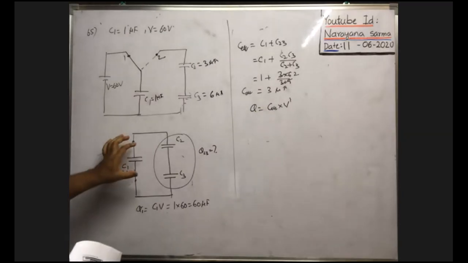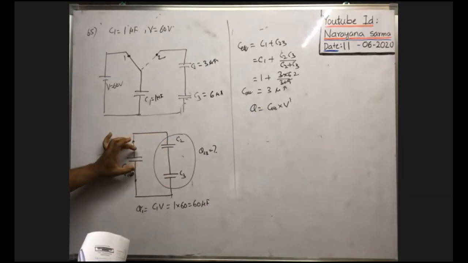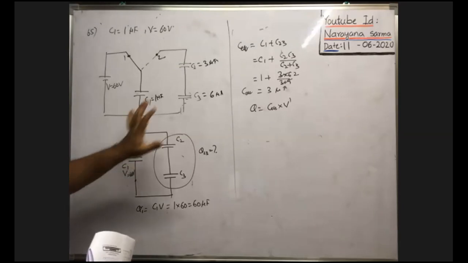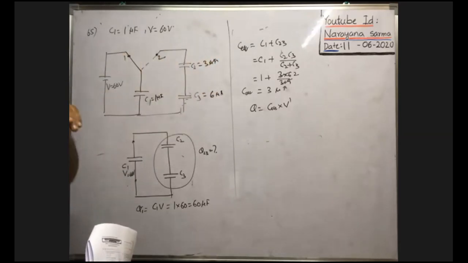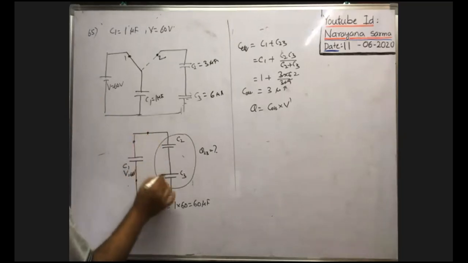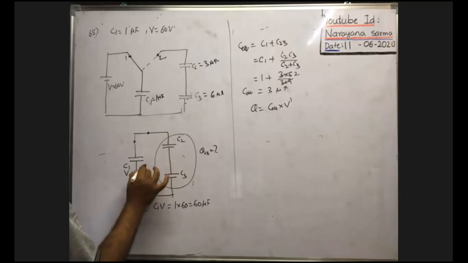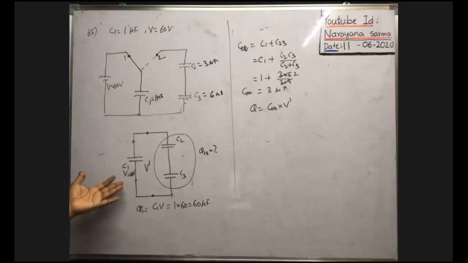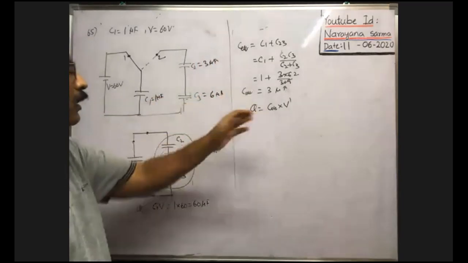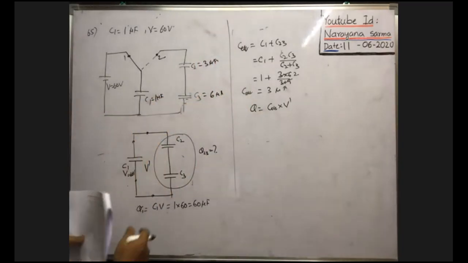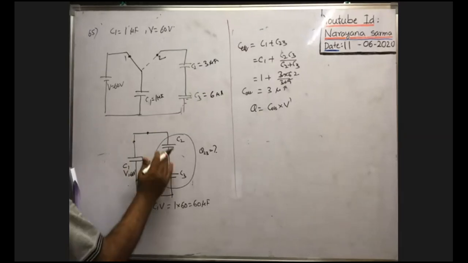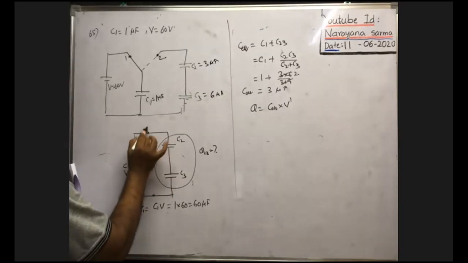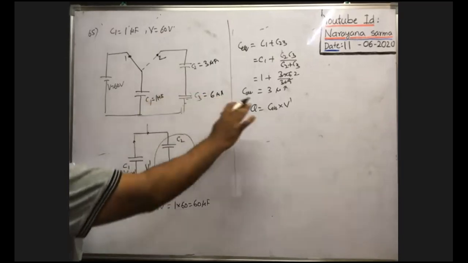When these two capacitors are connected in parallel with this one, we get the effective capacitance of the system. What is the potential difference? Since the combinations are in parallel, let the effective potential difference be V dash. After connecting in parallel, the total charge in the system does not change. So Q is equal to the effective capacitance of the entire system into the common potential difference V dash.